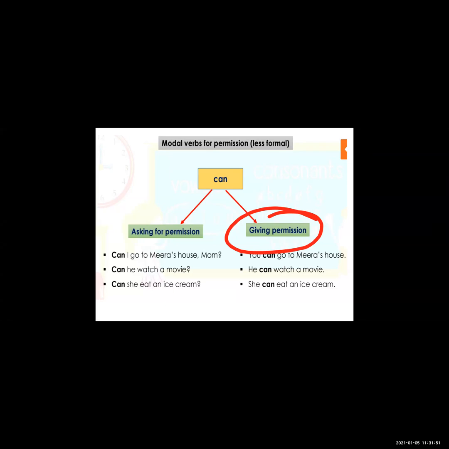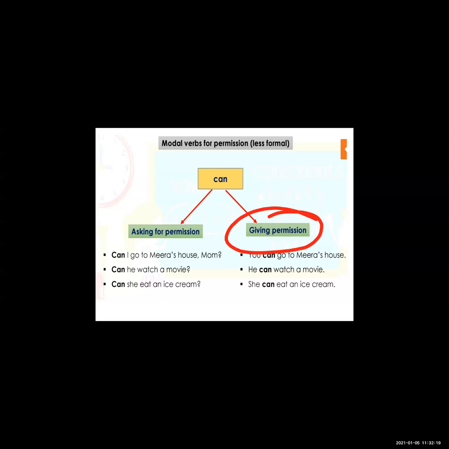He can watch a movie. I already told you that if some work is pending, at that time your parents can say no, he cannot watch a movie. Can she eat an ice cream? Yes, she can eat an ice cream, but when she is suffering from a cold, at that time she can't eat an ice cream.